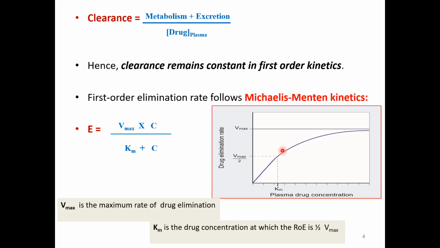The other important point is that clearance has no real meaning for drugs with capacity limited elimination. Why? Because the area under the curve should not be used to calculate the clearance of such a drug, since the elimination doesn't match with the plasma concentration. Therefore, the clearance value cannot be derived from the area under the curve for zero order kinetic drugs.